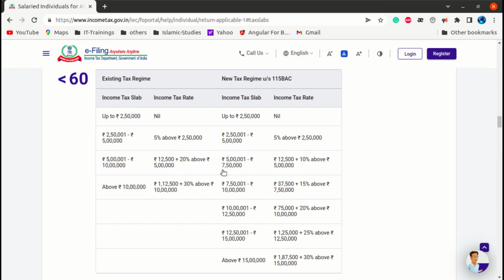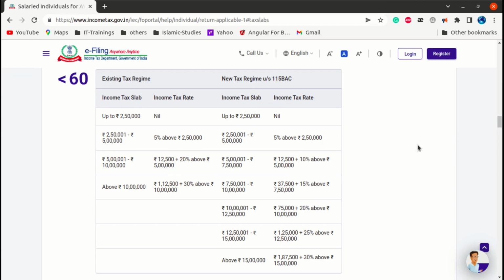But here is the catch, the twist. In the existing tax regime, the income tax rate is slightly higher compared to the new tax regime, but there are some dependencies. The difference is that in the existing or old tax regime you have a lot of options available by which you can reduce your tax, which is not present in the new tax regime. So this 10% you will have to pay as it is. You don't have much option to get this tax reduced.